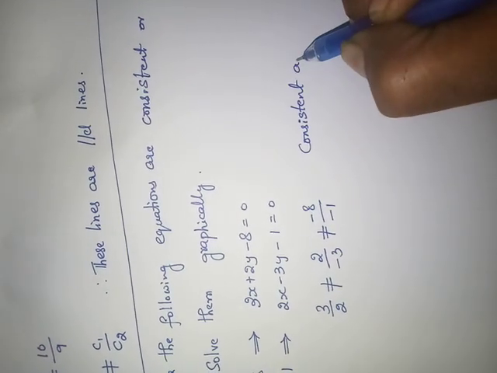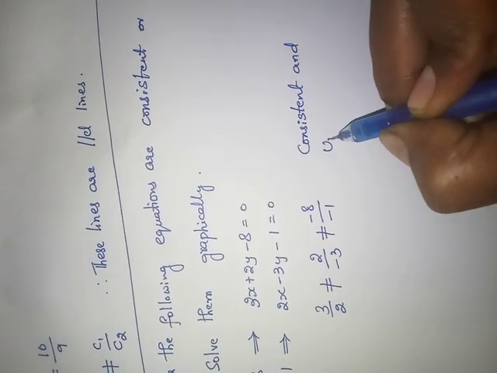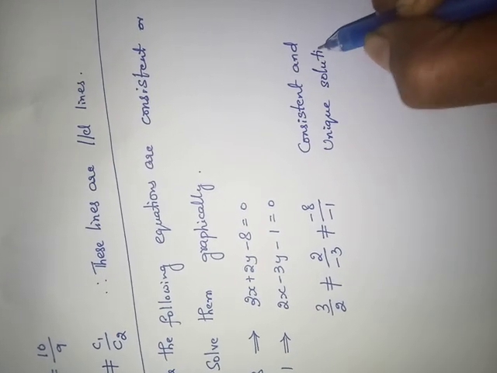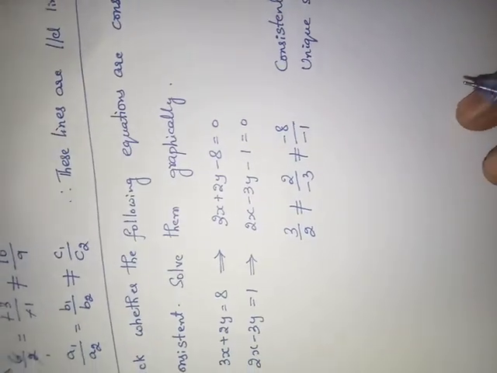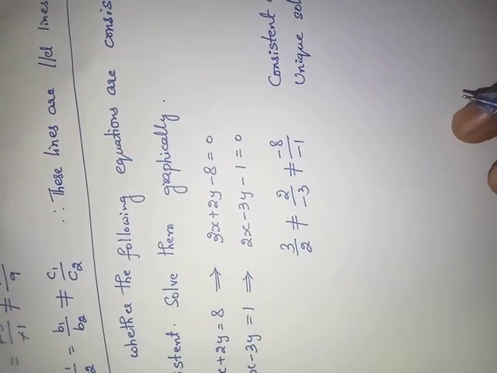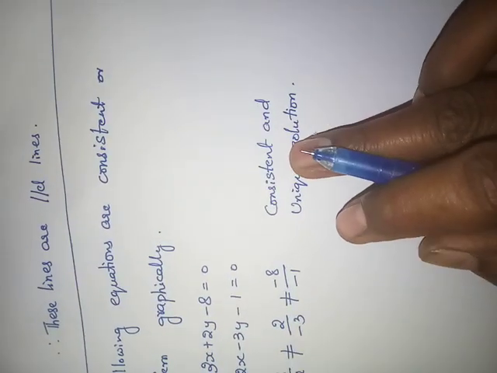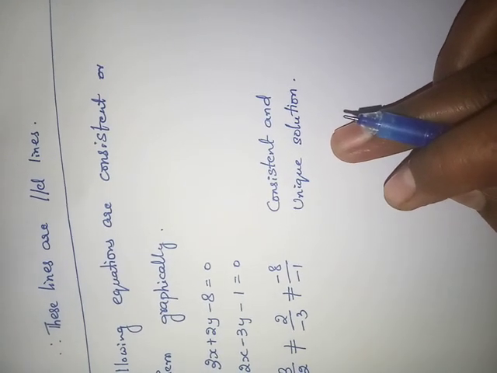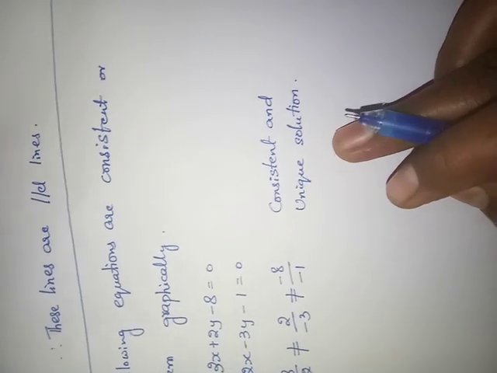And how many solutions will it have? Unique solution. We have to prove it graphically. How will you prove graphically? Consistent means it will have only one solution. That also you must get in the form of a graph.